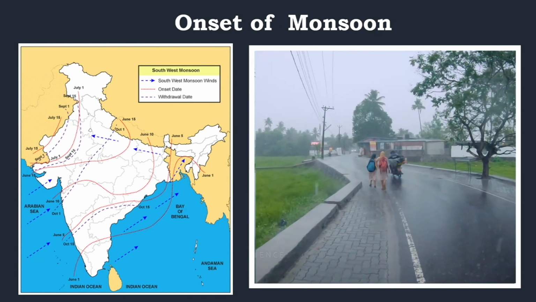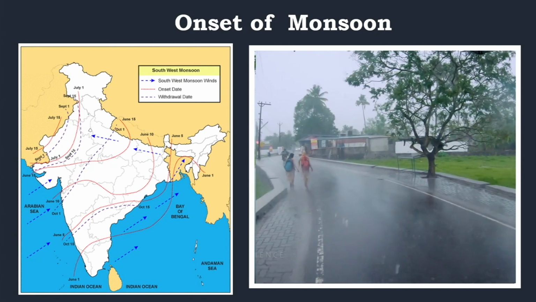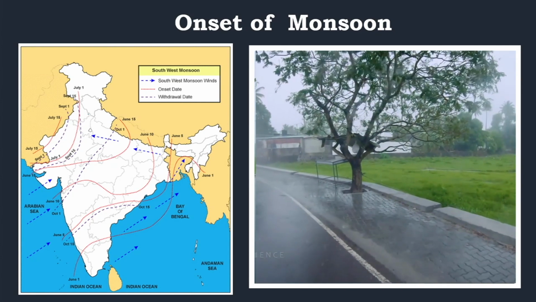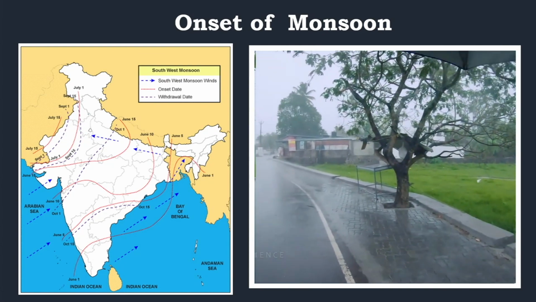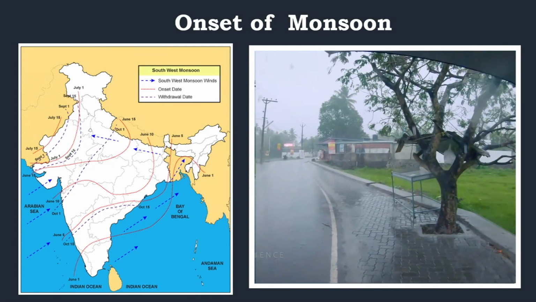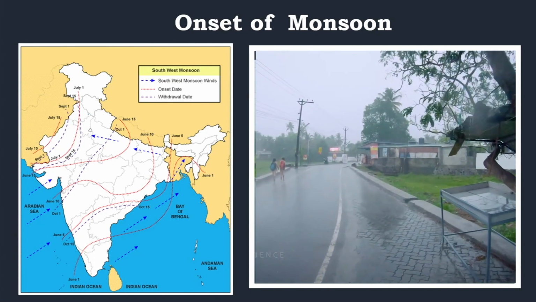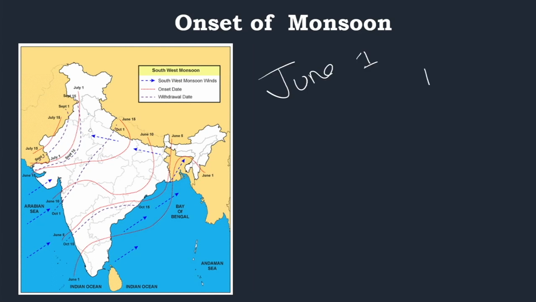by May 27 itself. But actually we know the arrival of the monsoon to Kerala will be by June 1st. But this year it's going to arrive by May 21 itself. Now the onset of this Southwest Monsoon is announced by the IMD, that is the Indian Meteorological Department. So how do they announce this? They announce this only after the following parameters are met. So we have to see what these parameters are.